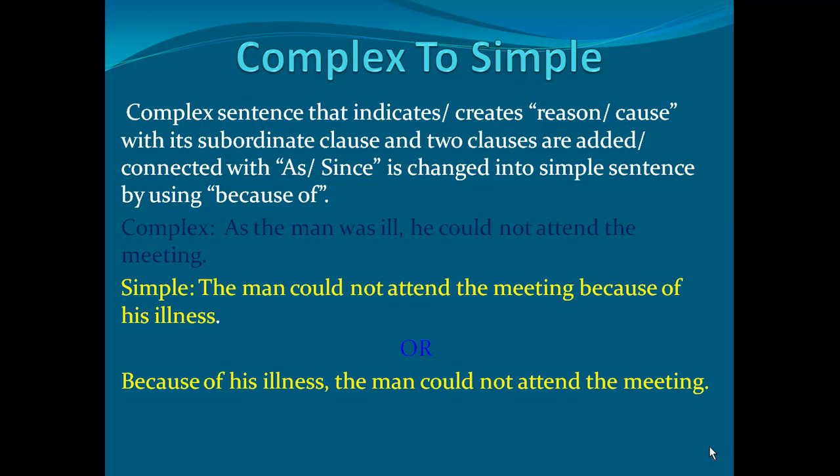Again, because of his illness, the man could not attend the meeting. My dear students, I think all of you know about because of. Okay, I think whenever you did completing sentence, you have got this rule. So I think you will easily change the sentences using because of.